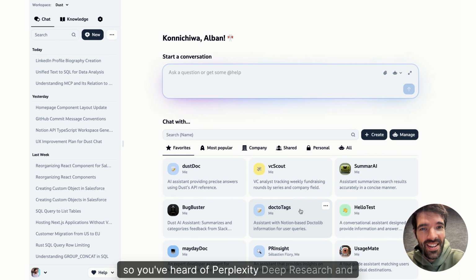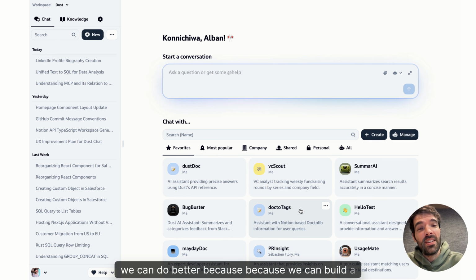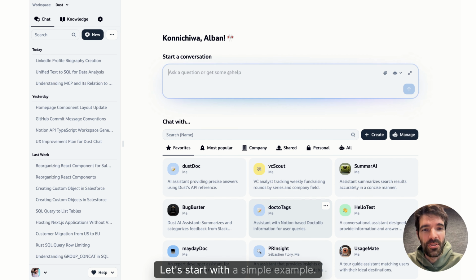So you've heard of Perplexity Deep Research and you're wondering why it's not on Dust? Well, actually, we can do better because we can build a deep research agent that has access to your data and also the data on the web. Let's start with a simple example.